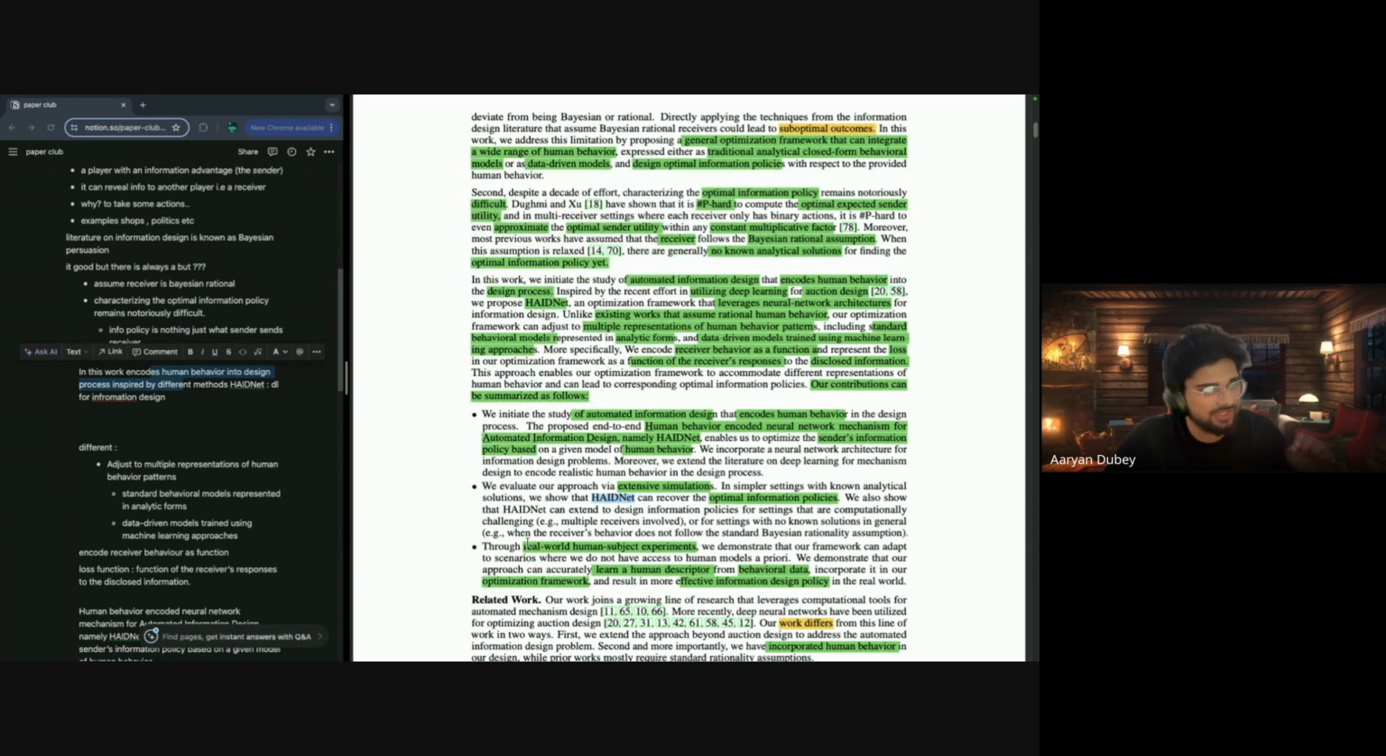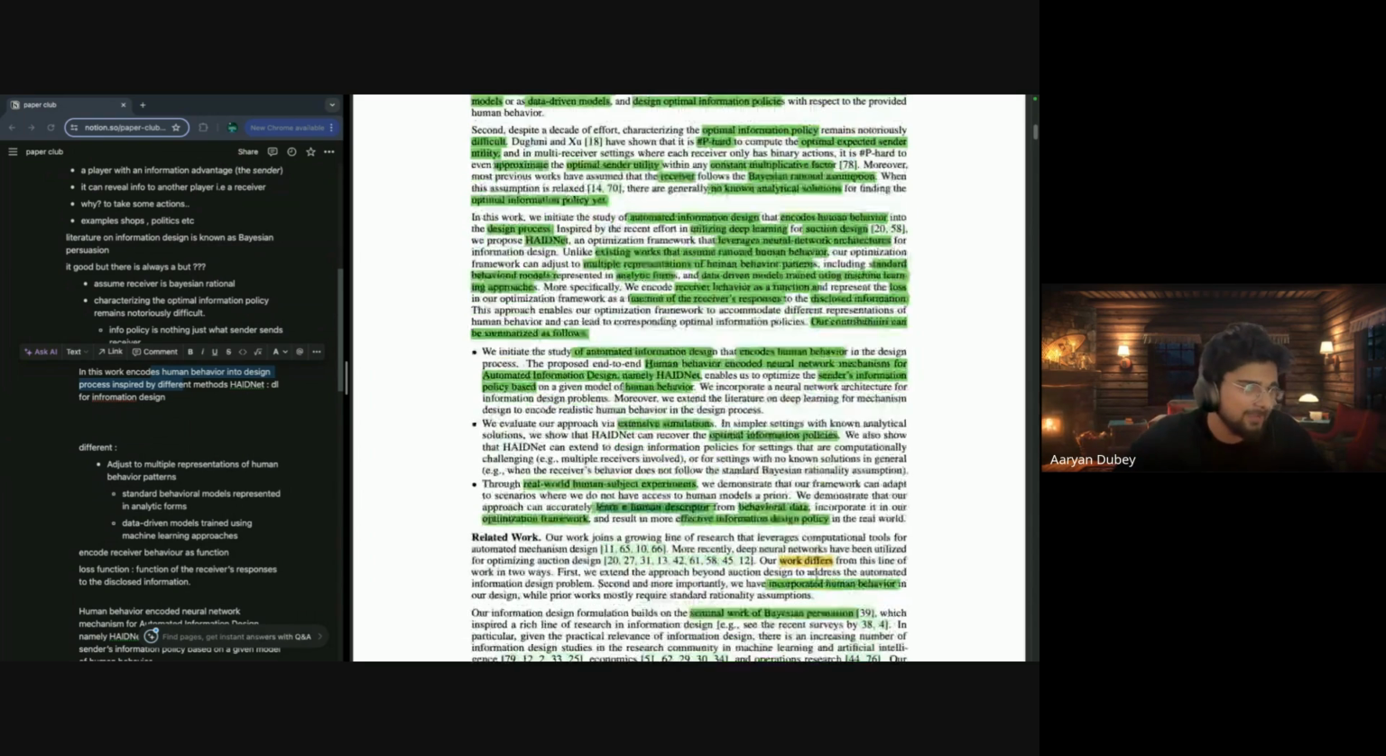And after that, they show that they use real humans with a subject experiment. I think that's the most interesting part of the paper, and it demonstrates that our framework can adapt to scenarios where we do not have access to human models a priori. They say that our approach can learn a human descriptor from behavioral data, incorporate it into the optimization framework, and result in simple, effective information policy design, as they say.